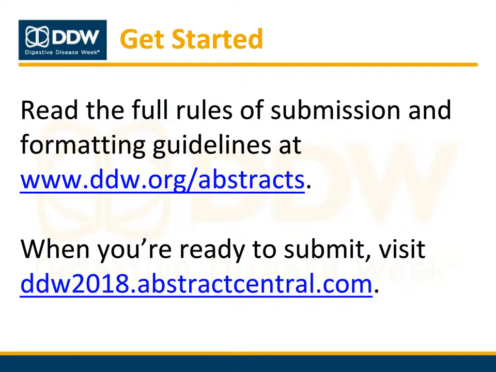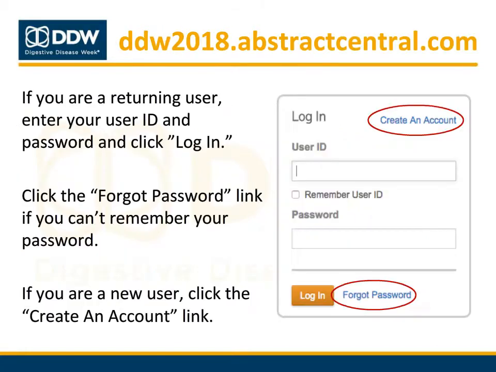When you're ready to submit your abstract, visit ddw2018.abstractcentral.com. After you navigate to ddw2018.abstractcentral.com, you will see the login fields on the right side of the page. If you are a returning user, enter your user ID and password and click Login. If you have an account but can't remember your password, click the Forgot Password link and enter your email address for assistance. If this is your first time submitting an abstract to DDW, please set up your account by clicking on the Create an Account link.